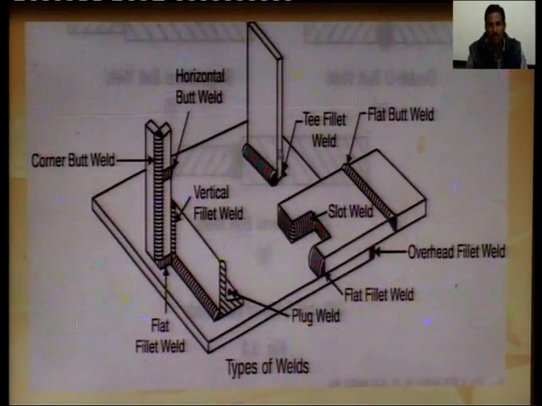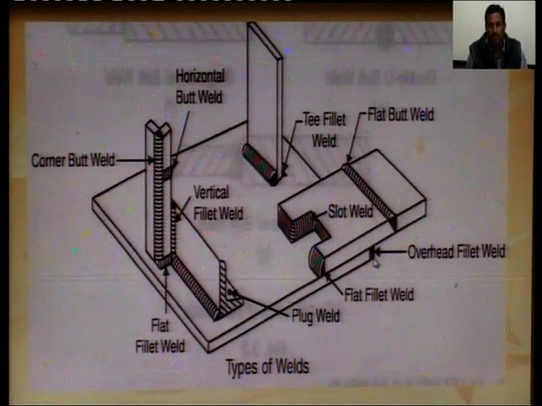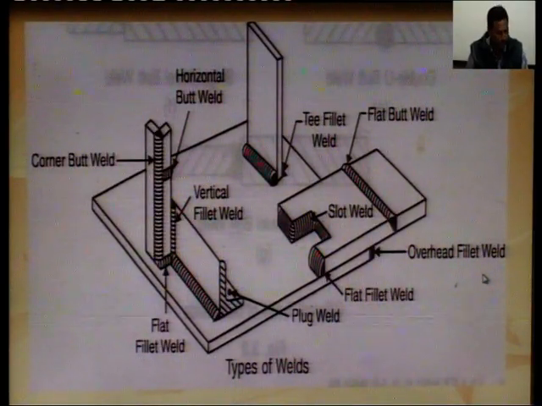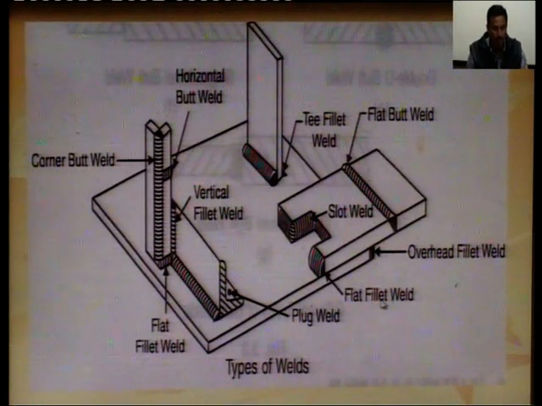This member, this vertical member, makes a T section here. So, the weld provided here is known as T-fit weld. Flat butt weld is there, and this is overhead fillet weld. So, these are the different types of weld based upon the position of weld.